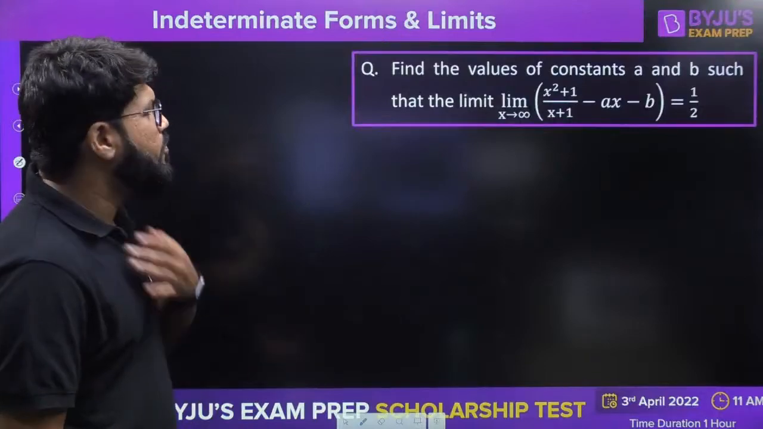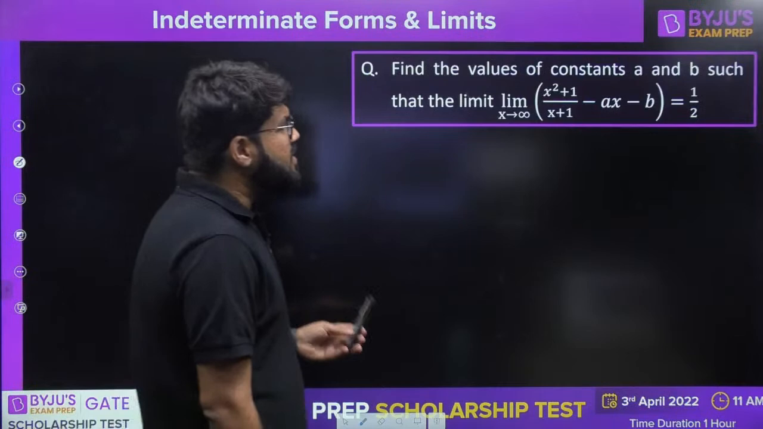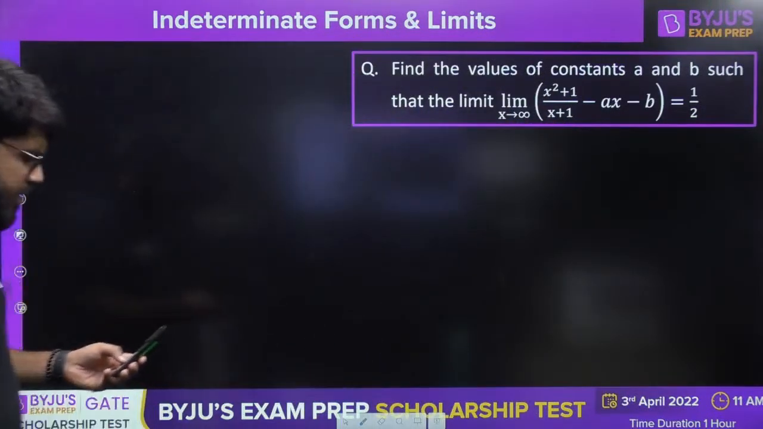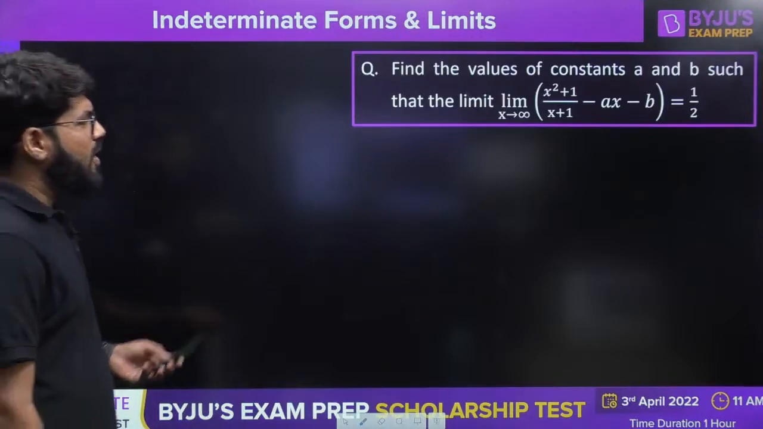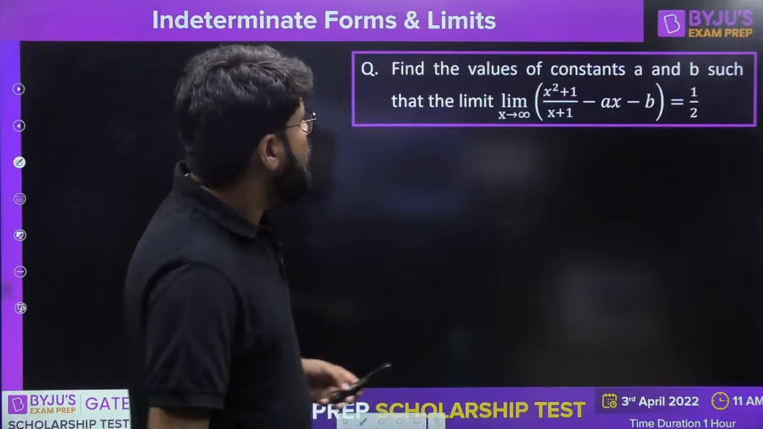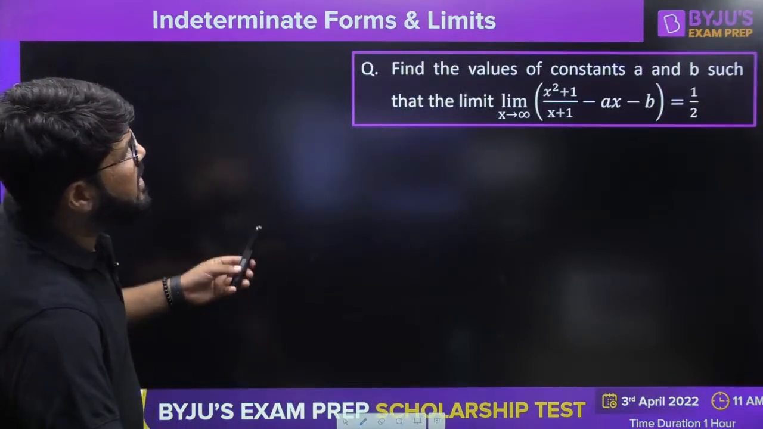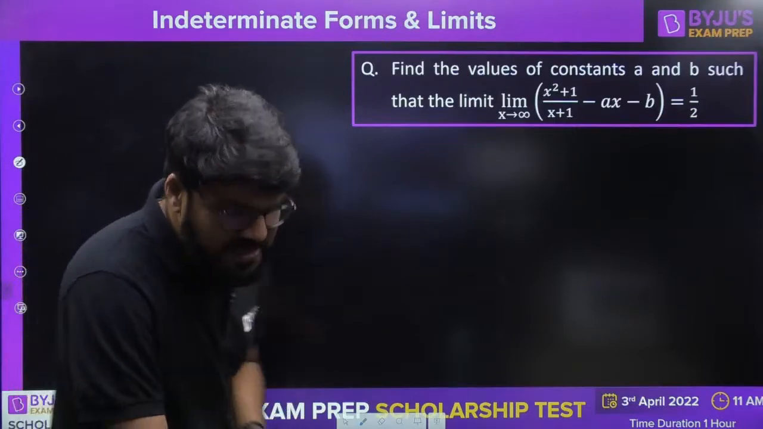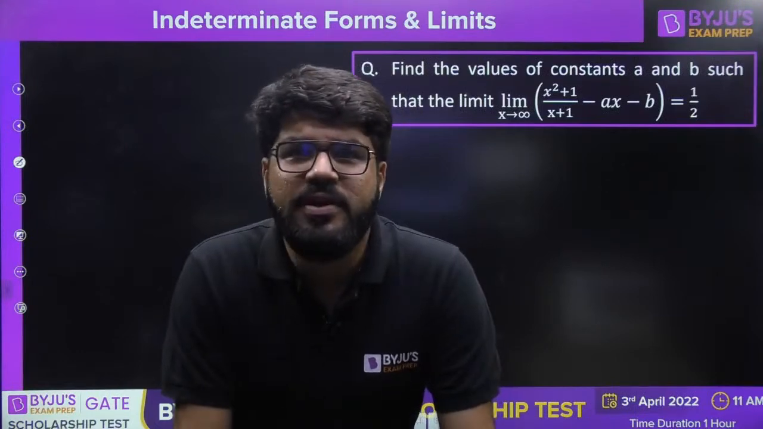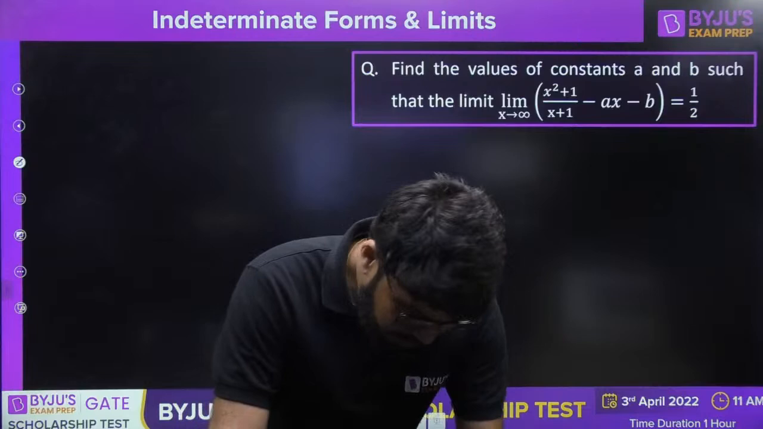Now come to this. This is the important question. Find the values of the constants a and b such that the limit x tending to infinity, x square plus 1 upon x plus 1 minus ax minus b is equal to half. This is a good question where the answer of the limit is given, but there are some unknown constants a and b that you need to figure out.